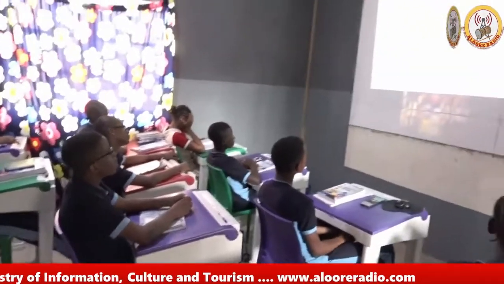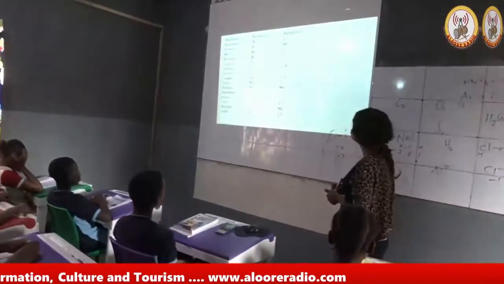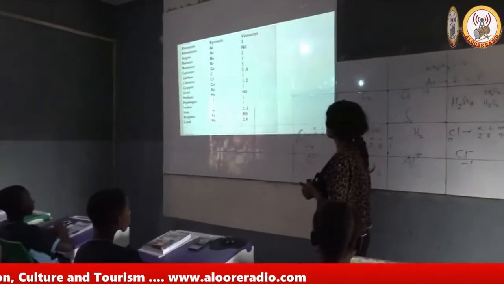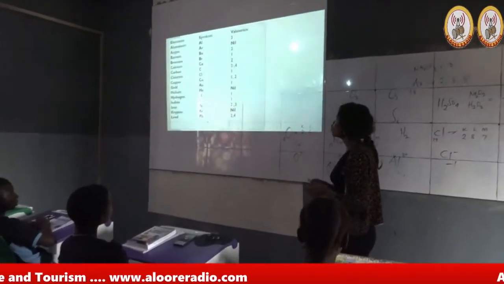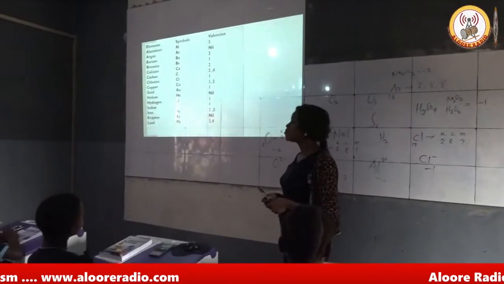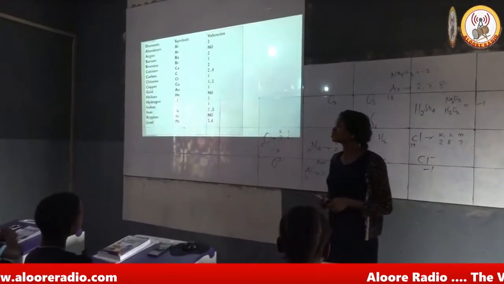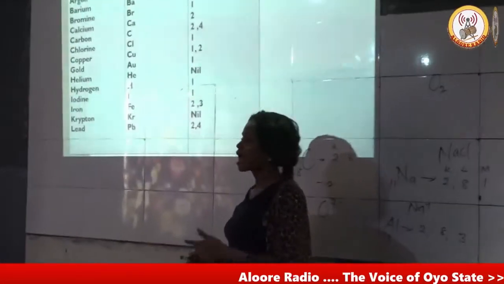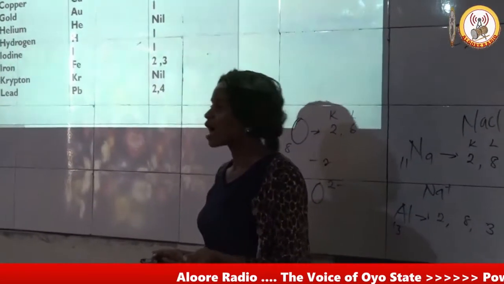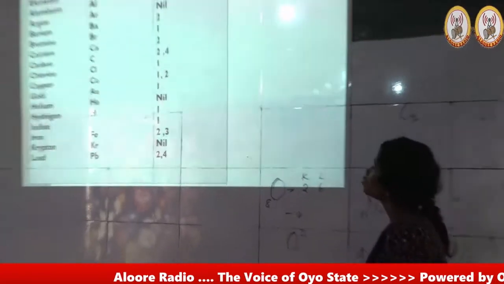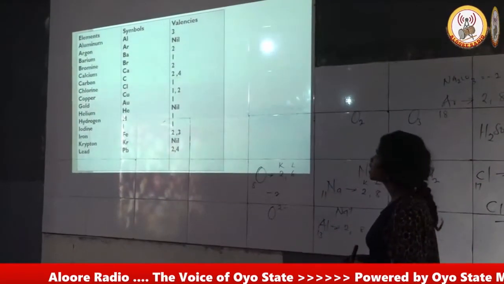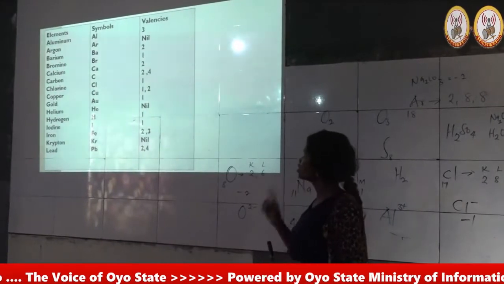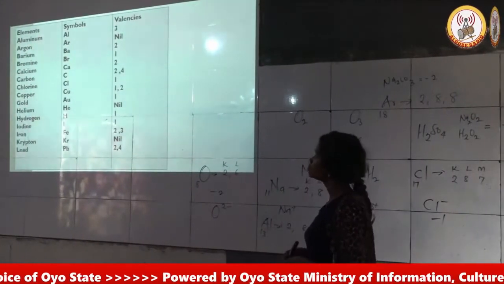Calcium, Ca, the valency is 2. Carbon, the symbol is C and the valency is 2 or 4 because carbon exhibits 2 oxidation states. It's either you have carbon 2 oxide or carbon 4 oxide. So carbon exhibits 2 valencies, which are carbon 2 and carbon 4. Chlorine exhibits 1 oxidation state, which is 1.